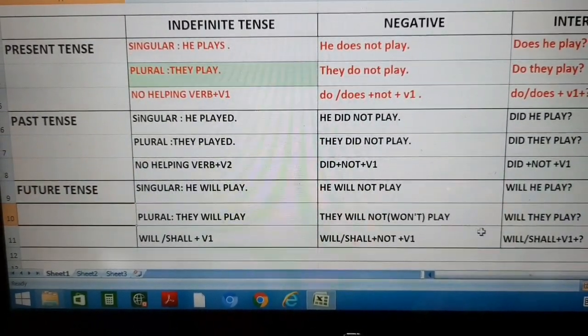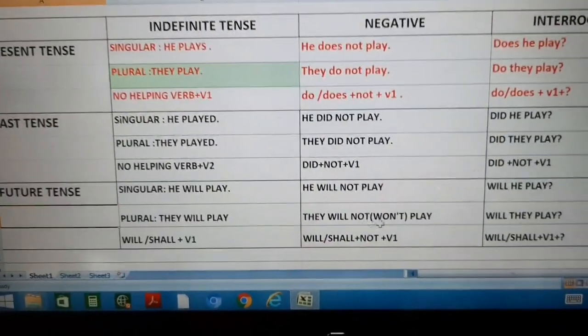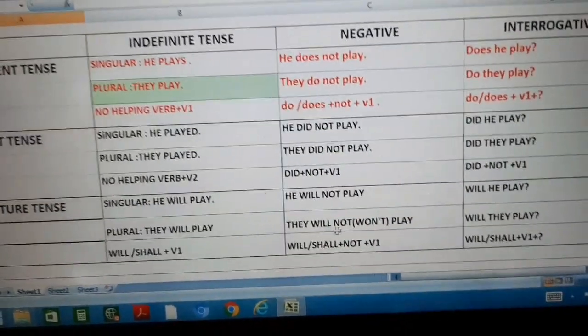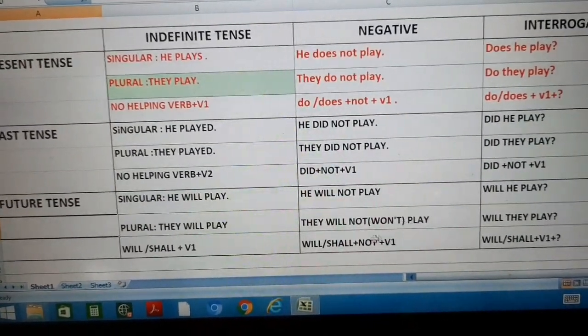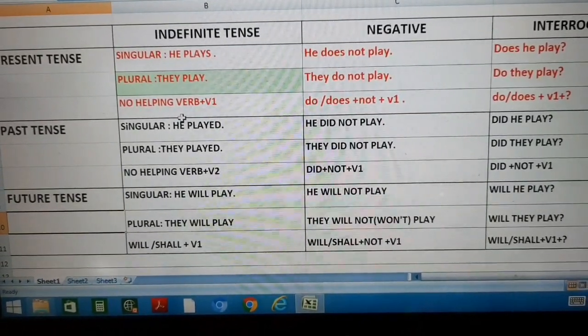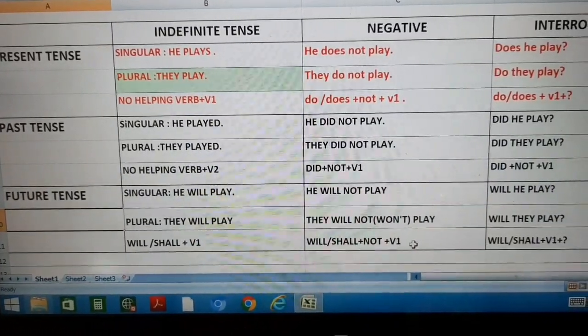They will not play. But in place of will not, mostly we are using won't. We are not using will not. We are mostly using won't for will not. Now will shall plus first form of verb we are using here. Will shall plus not plus first form of verb.